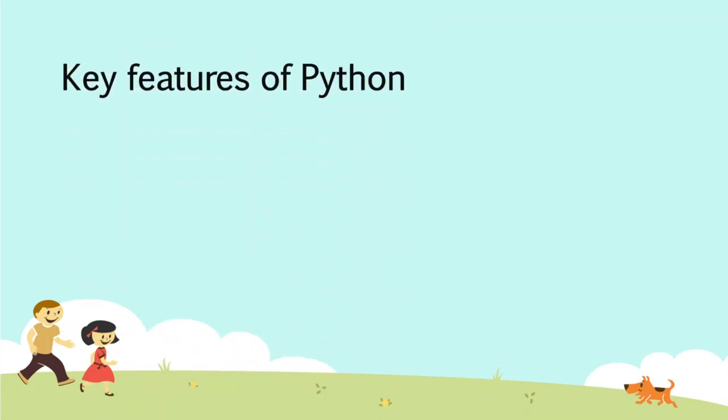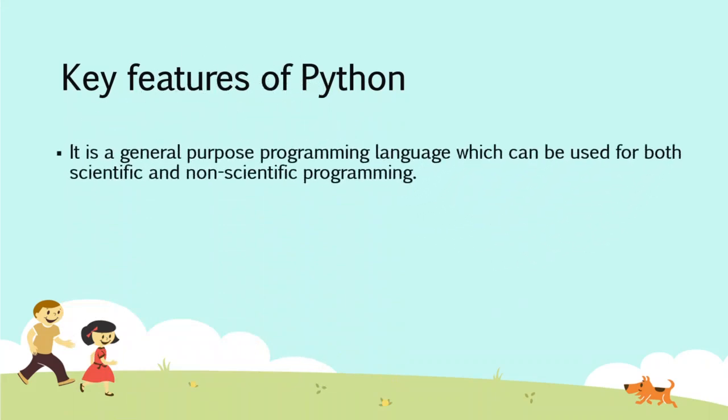Let us see what are the key features of Python. It is a general purpose programming language which can be used for both scientific and non-scientific programming. So that's what I told you in the beginning. It's a programming language which can be used for scientific and non-scientific programming.